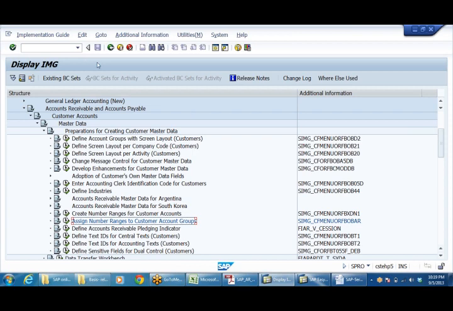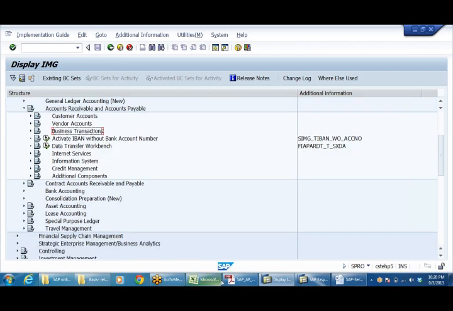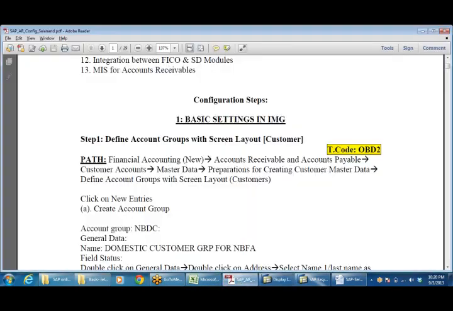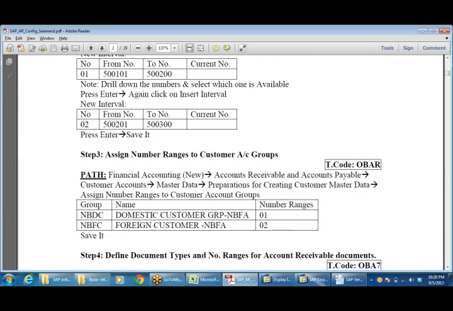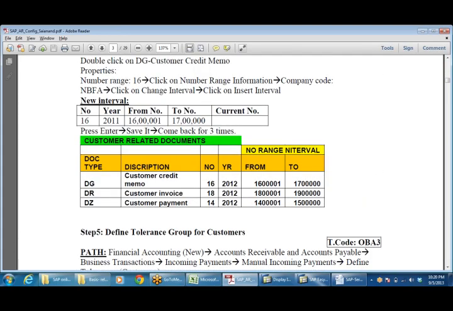So we have created the customer account group, and we have created the number ranges. We have assigned the number ranges to the customer account groups. Next, I'm going to use documents and document number ranges. Here I'm going to use different types of documents, like DG customer credit memo, DR customer invoice, DZ customer payment.